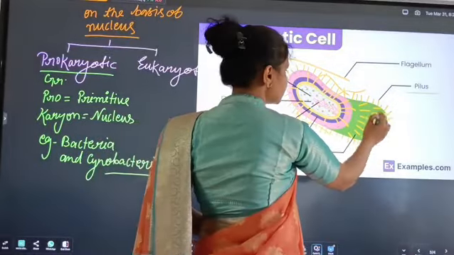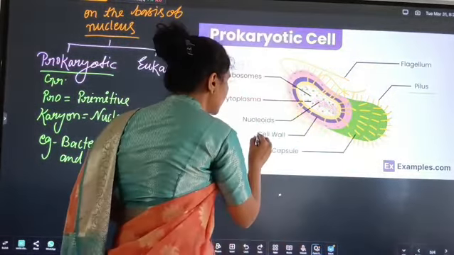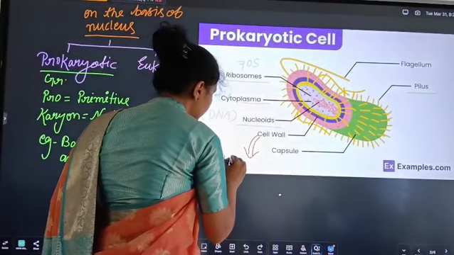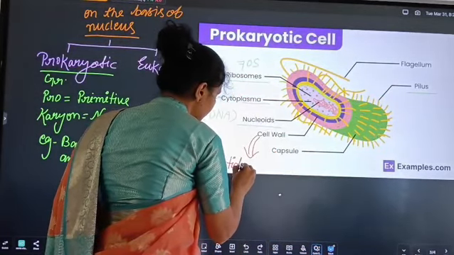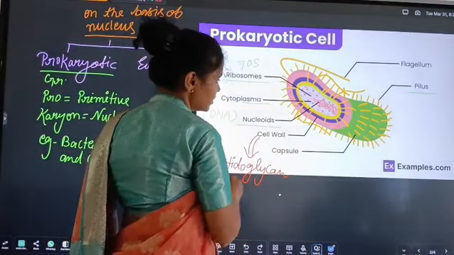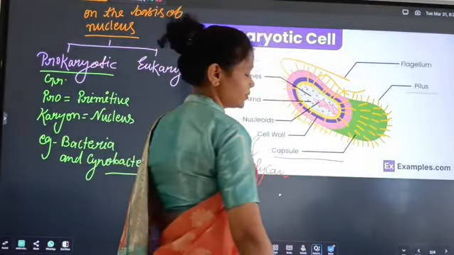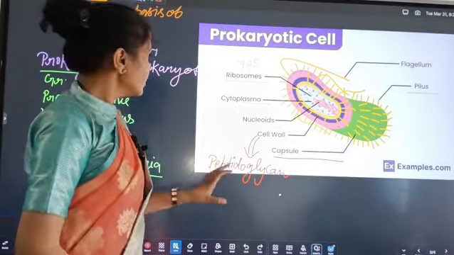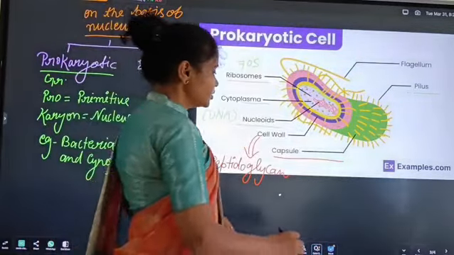The bacterial cell wall is made up of peptidoglycan. And this whole structure is called the capsule. So this is all about the prokaryotic cell. Let's see the eukaryotic cell.